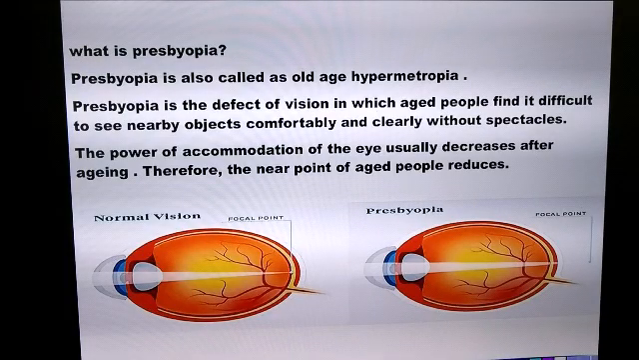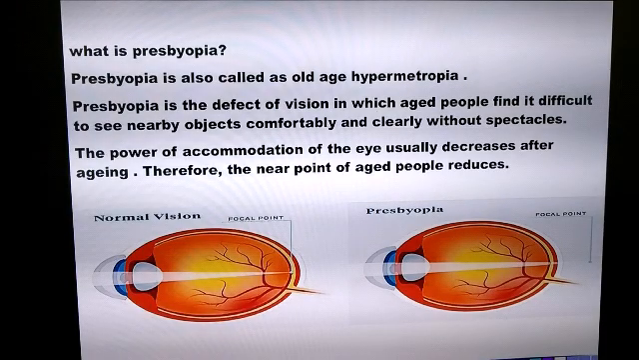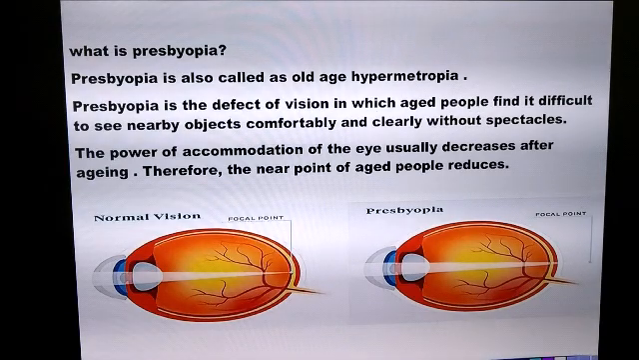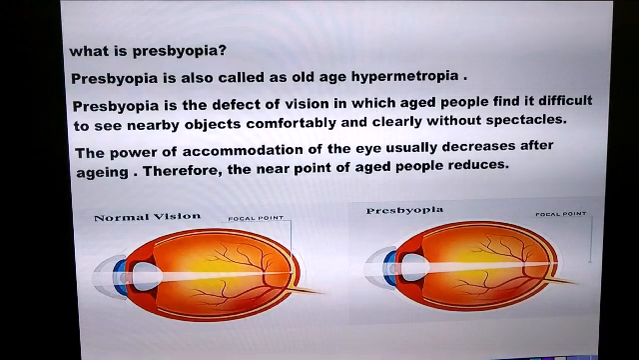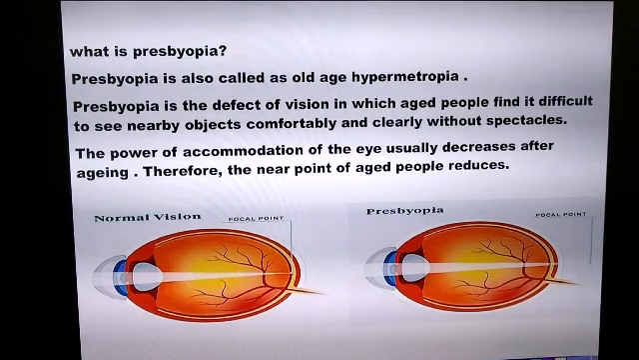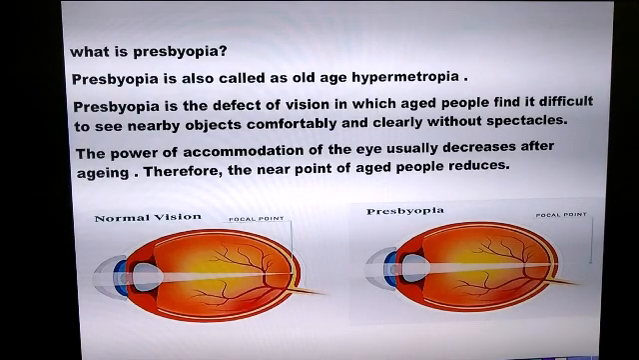The third defect of vision is called presbyopia. Presbyopia is seen in old age. So presbyopia is also called old age hypermetropia. When a person becomes old, the power of accommodation of the eye usually decreases. What is power of accommodation? The ability of the eye lens to adjust its focal length is called power of accommodation. So the ability of the eye lens to become thin or to become fat decreases.